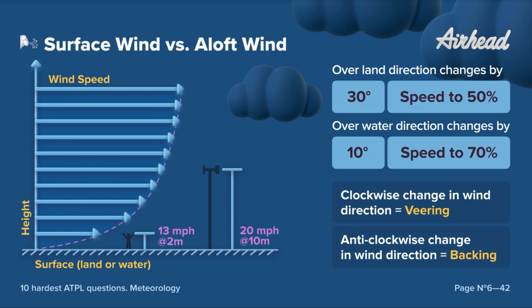The surface wind model will only be applied up to around 2,000 feet. Any higher than this, we do not have the friction really there. Remember for these exams that for the surface winds, because the land is more coarse than the sea, it will always be more slowed down and there is more friction. So over sea, the surface wind will be around 70% of the one aloft, and on the land around 50%. So if you have 10 knots, of course, it's 7 close to the ground over the sea or oceans, and 5 over land. And then because the speed is also changing, the Coriolis force is changing, so it will be veering around 30 over land and 10 over the sea.